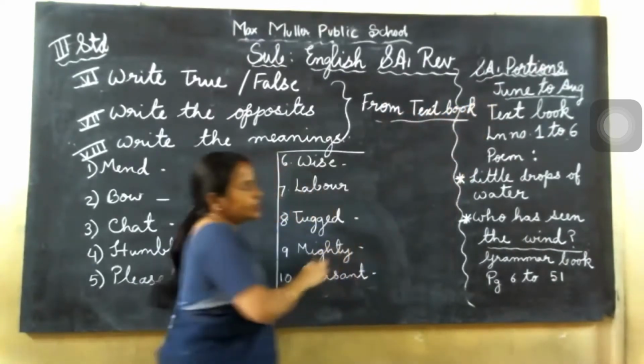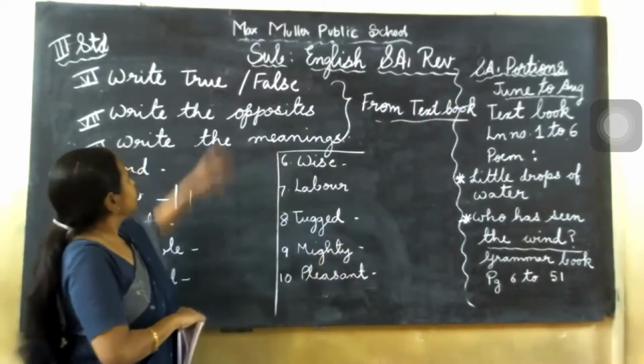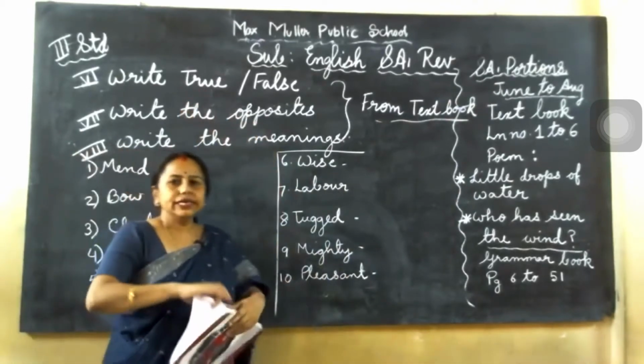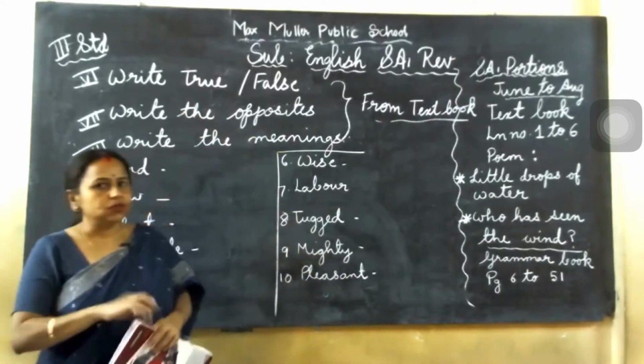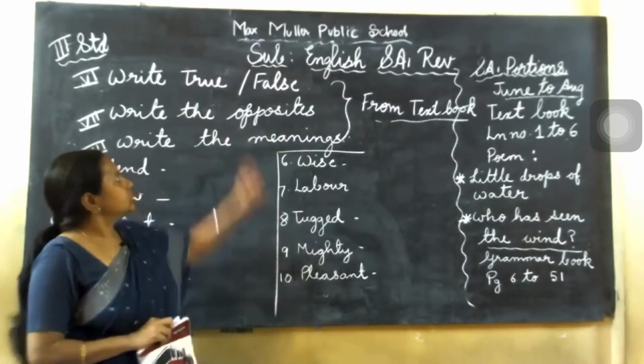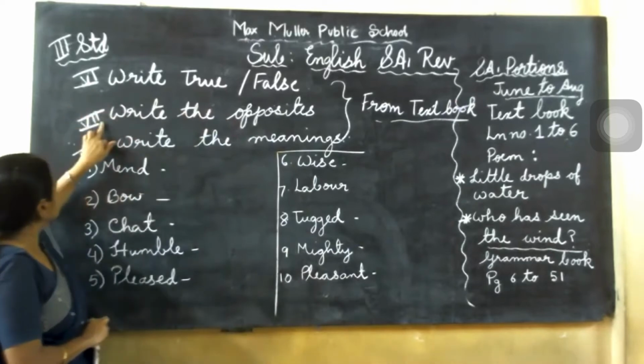So all the exercise, how many lessons are there? If you see, you will get true or false. True or false means reading the sentence. If it is correct, you write true. If it is wrong, you write false. So this one. Second one is, seventh main is